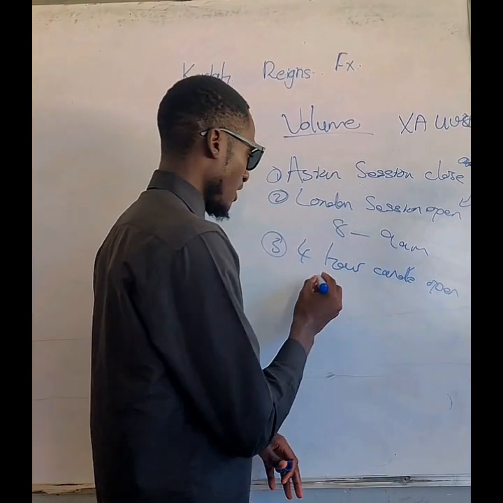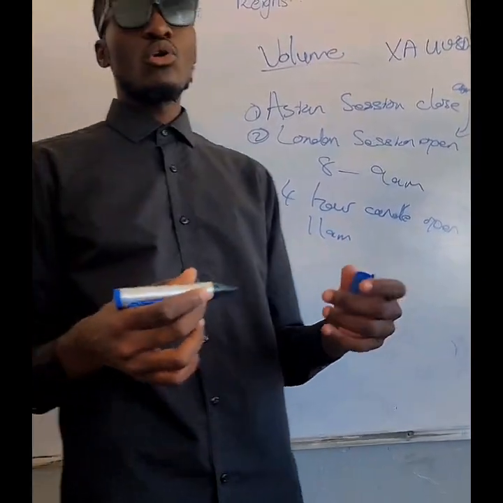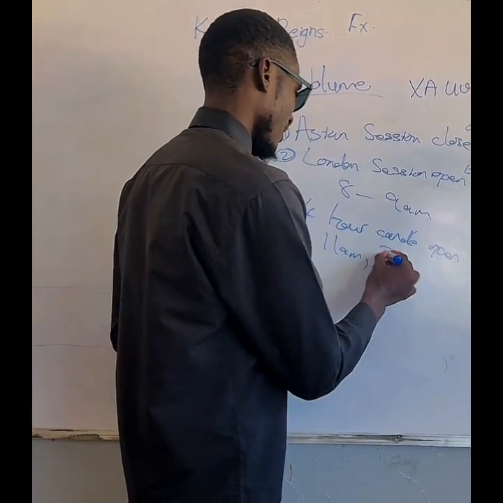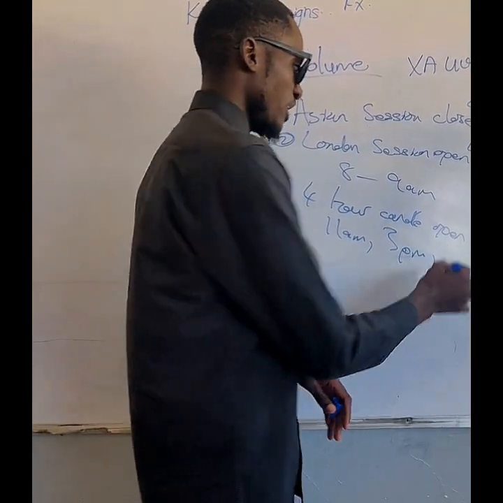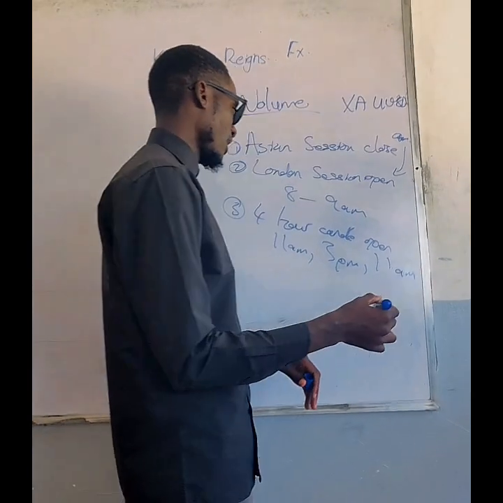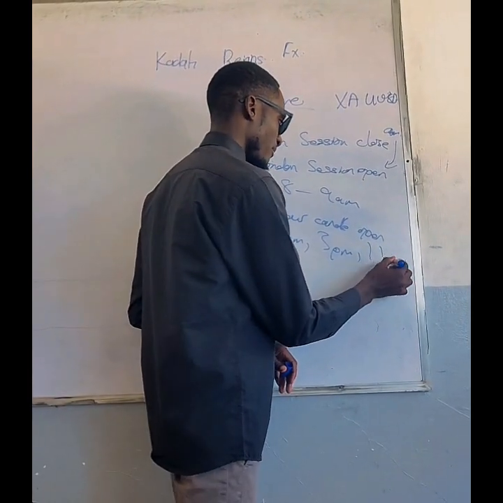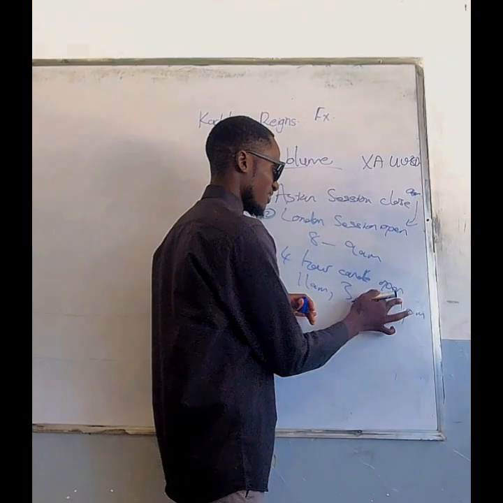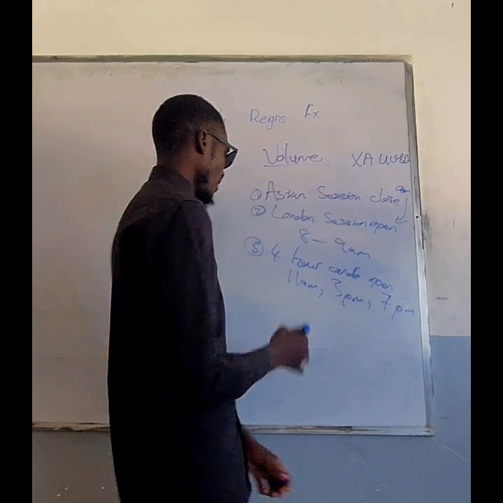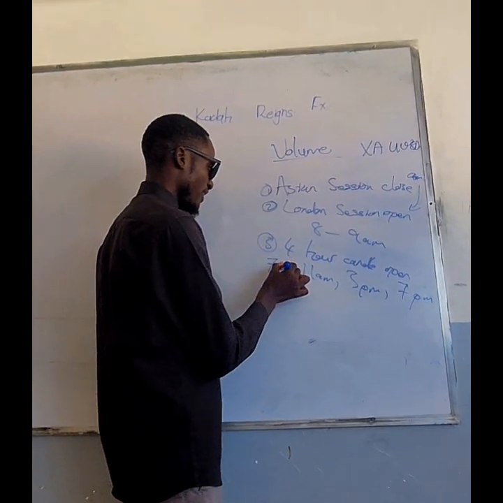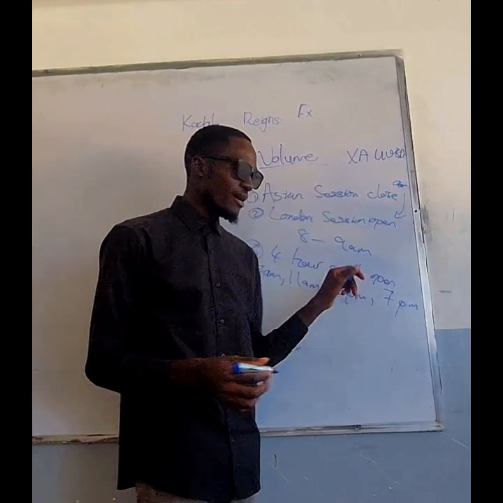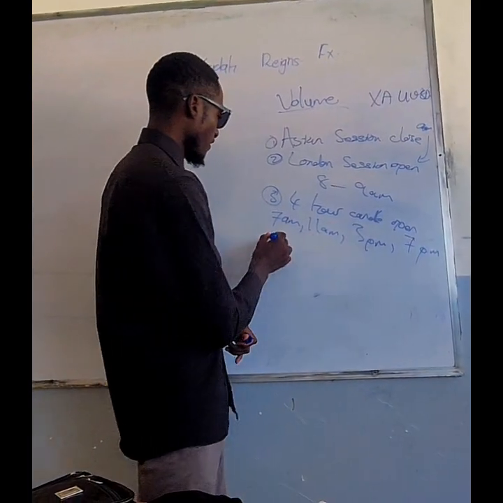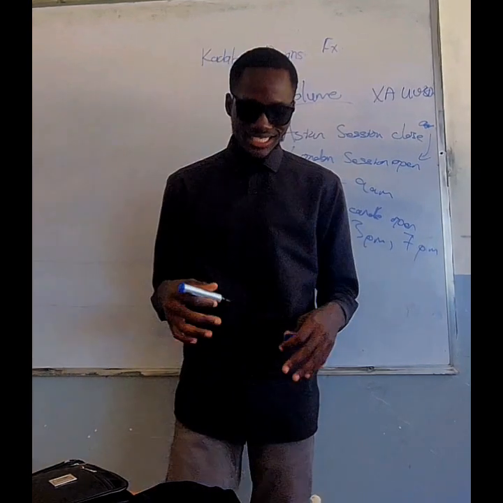So take it for example, 11 a.m. The new 4-hour candle opens at 11 a.m. Then the next one opens at 3 p.m. Then the next one opens at 7 p.m. The first one will be 11 a.m. Right? 11 a.m., 3 p.m., and 7 p.m.